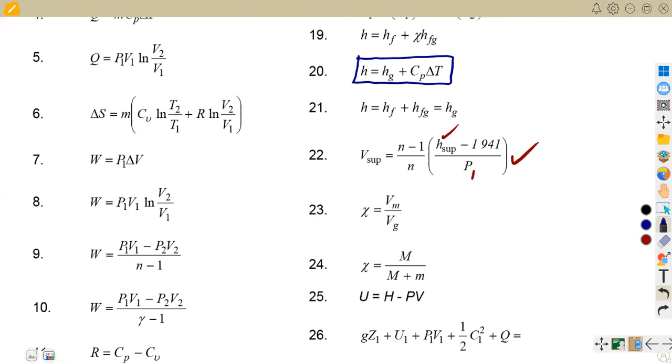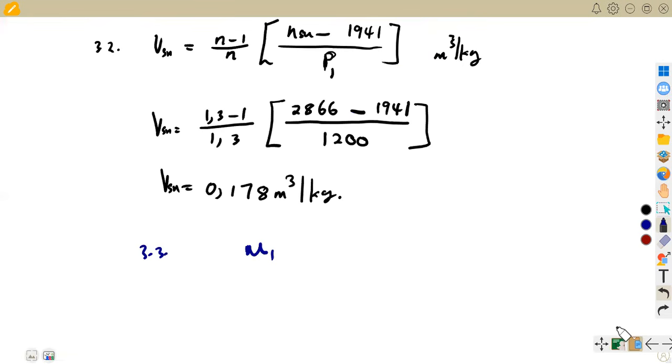Here we've got our formula for U, which is U equals H minus PV. I'm going to explain this formula. They are saying U is equivalent to H minus PV. If you are referring to U1, this is going to be H1, this is going to be P1, this is going to be V1.